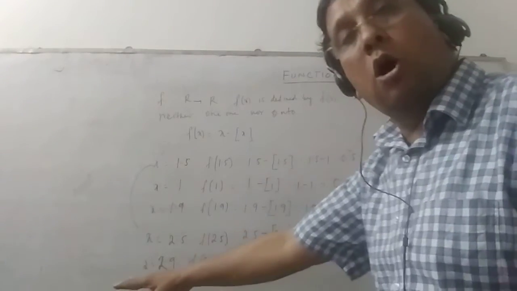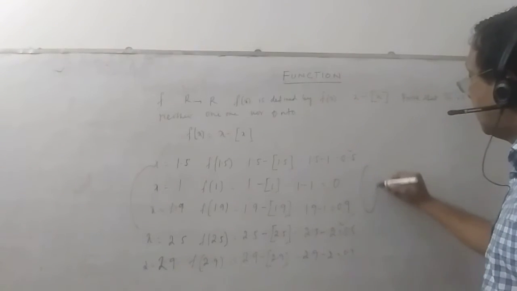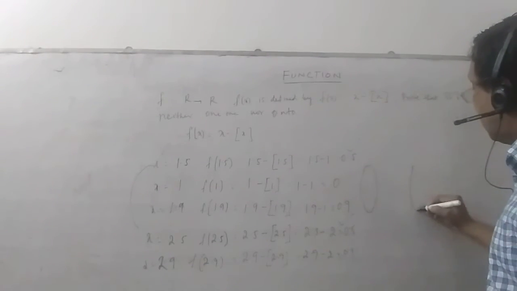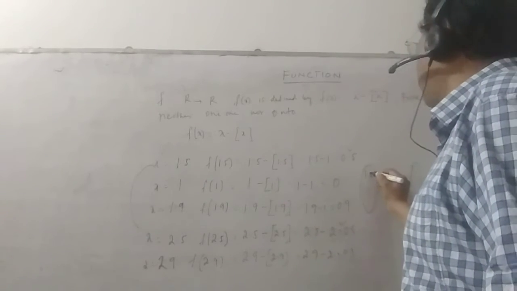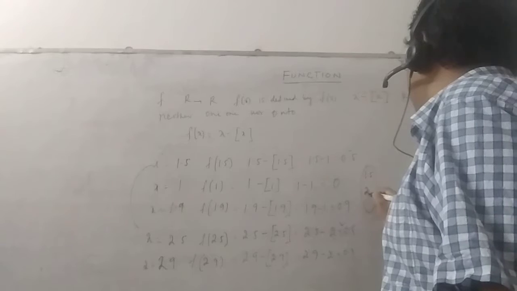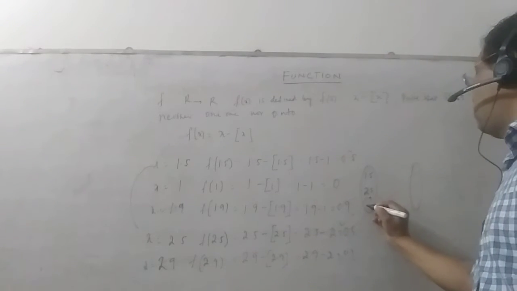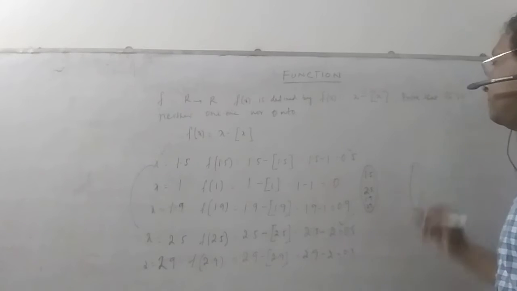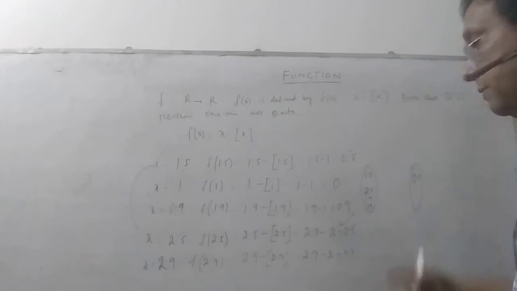If I now draw the mapping like the previous sum, we can take these elements: 1.5 and 2.5, 1.9 and 2.9. What can you see? For both 1.5 and 2.5, we get the single image 0.5, a real number.